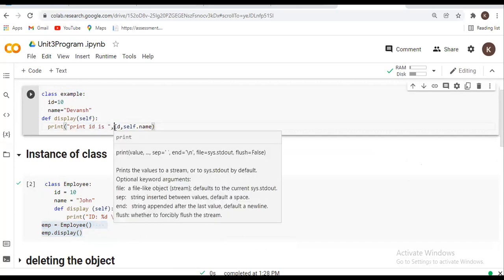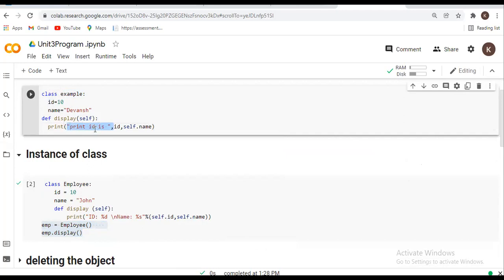To reduce writing this, we use the self keyword. It is considered with the current class where we are using different attributes to display here. Self means it will be with this class only.